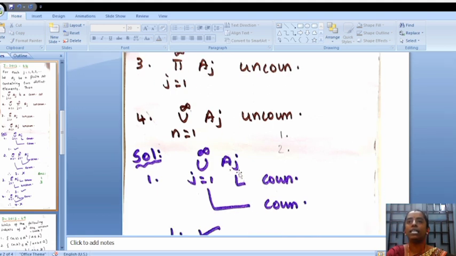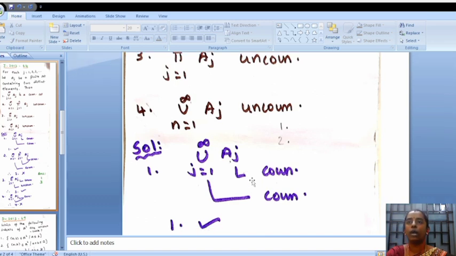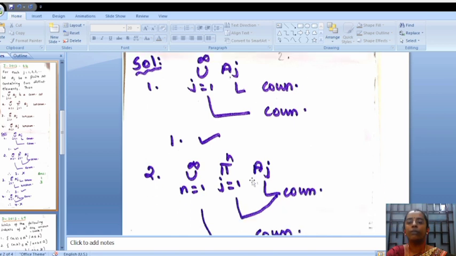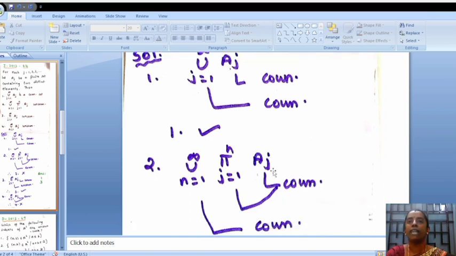Here A_j is countable and we know that a countable union of countable sets is countable. Therefore, the set given in option 1 is a countable set. Therefore, option 1 is correct. Next, we are going to move on to option 2. According to this, we have A_j is countable and we have the result that a Cartesian product of countable sets is countable, that means a finite Cartesian product.